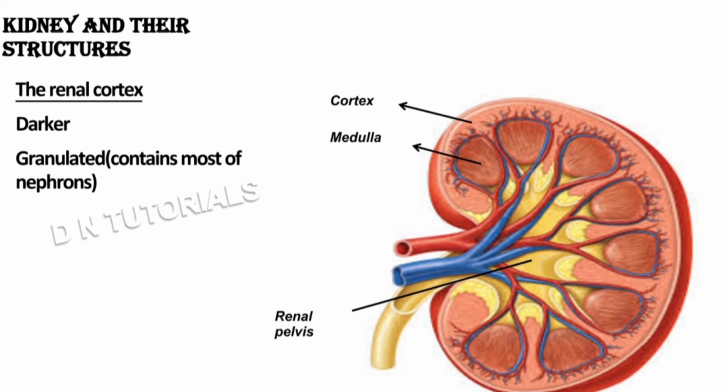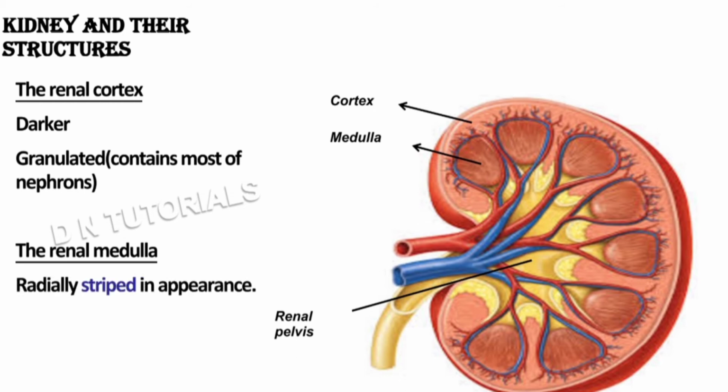The inner part of the kidney is called the renal medulla. This part appears striped because of the presence of the loop of Henle and collecting duct. All these are parts of the nephron that we have just discussed, that is Bowman's capsule, loop of Henle and collecting duct, which we will be discussing in detail in the later part of the chapter.